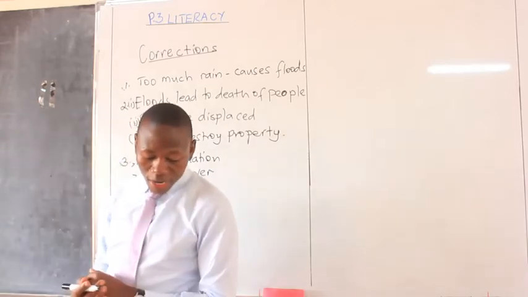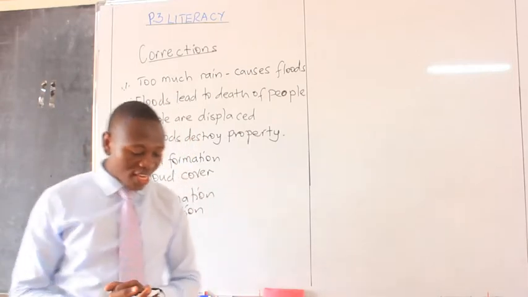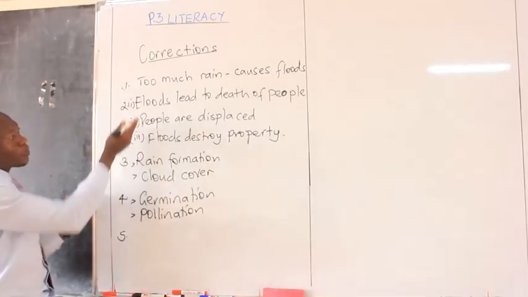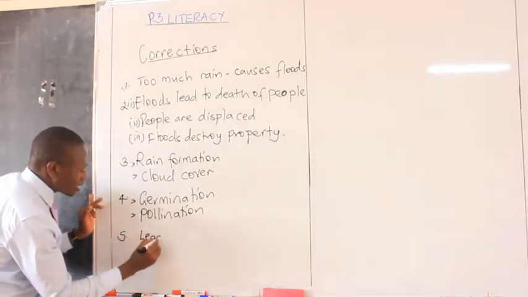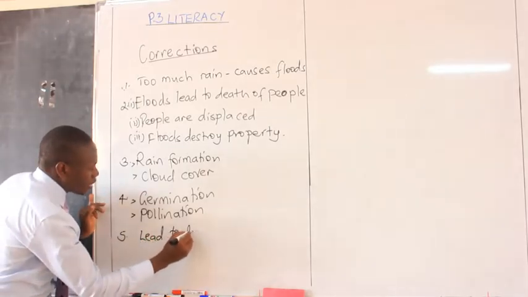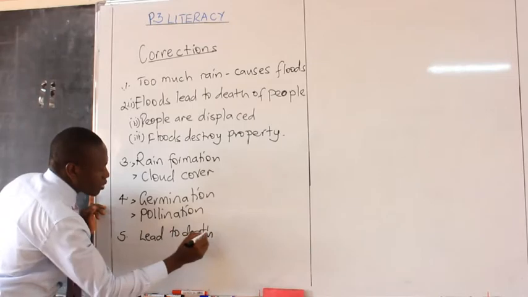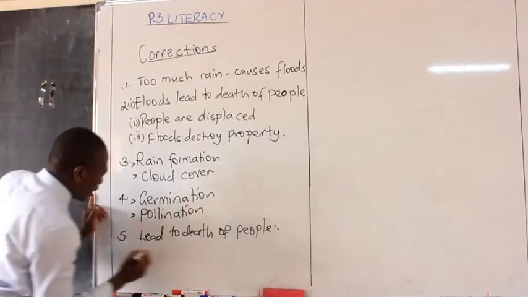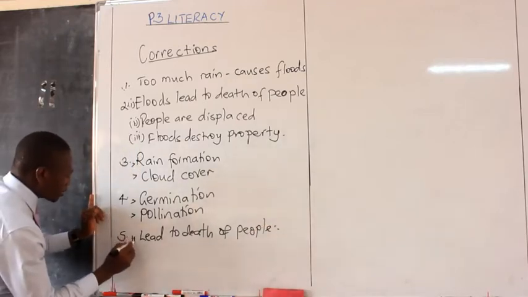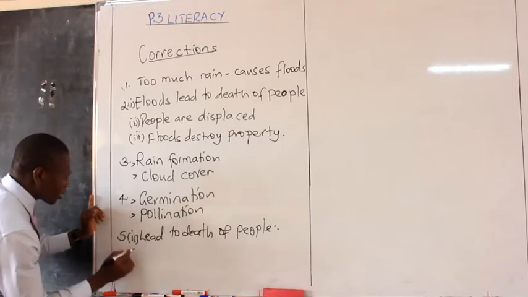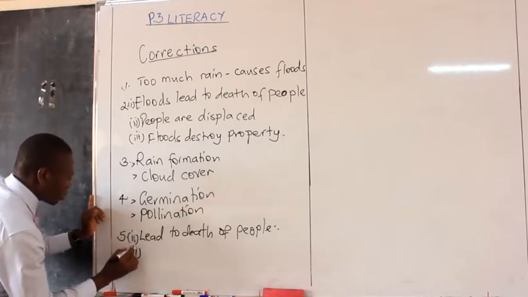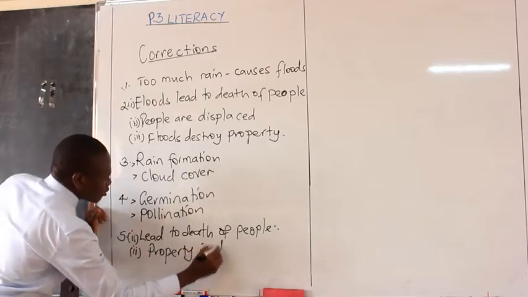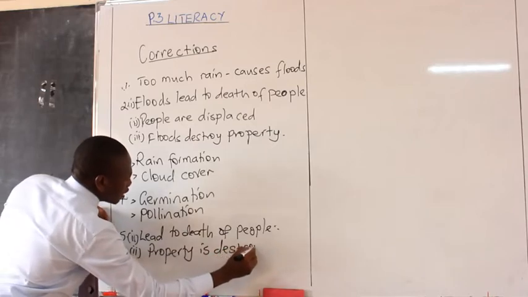Number five, state any two effects of natural changes in the environment. Natural changes lead to death of people. Another one is that property is destroyed.